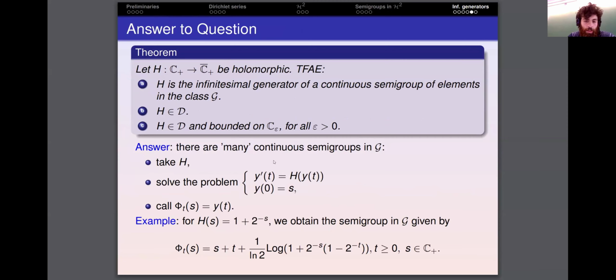We solve the initial value problem, and posing phi sub t of s equals y of t, we obtain the example.